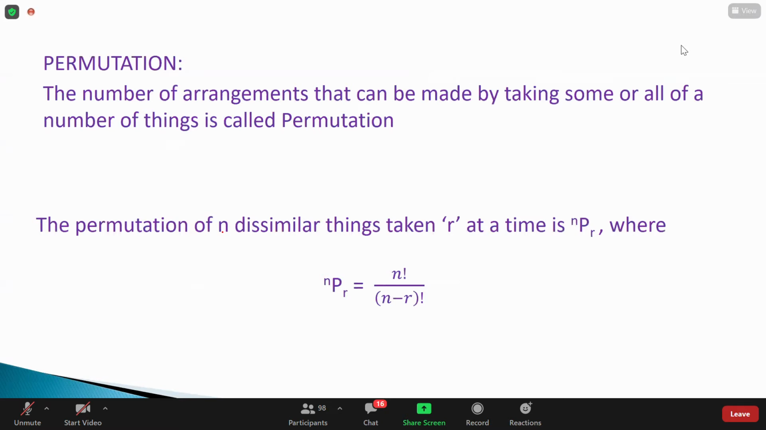Guys, we know the permutation concept is nothing but the number of ways of arranging the given elements. Suppose I have n elements, and out of those n elements, I need to arrange r elements. So what is the formula I can use here? nPr is nothing but n factorial by n minus r factorial.